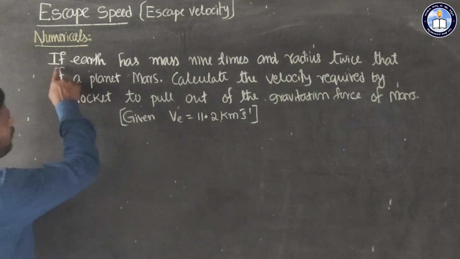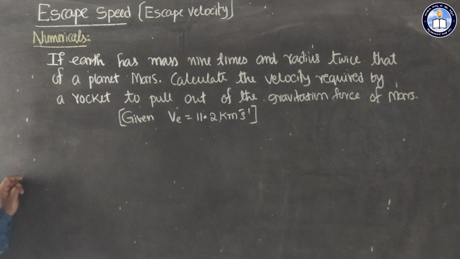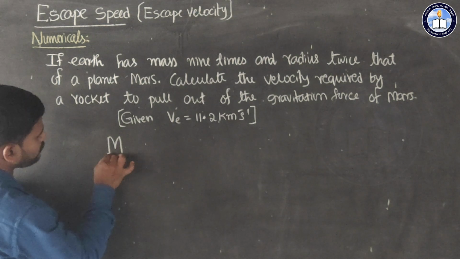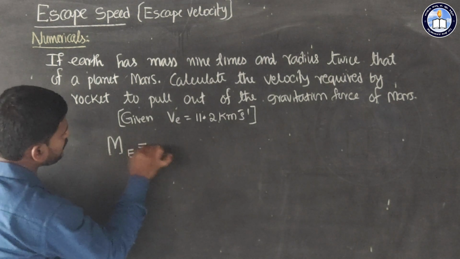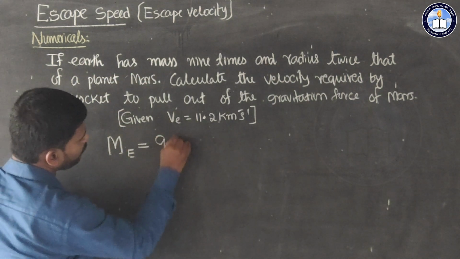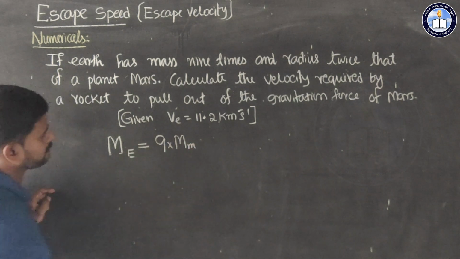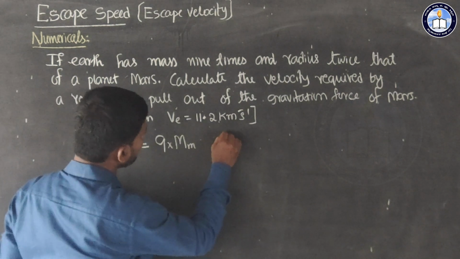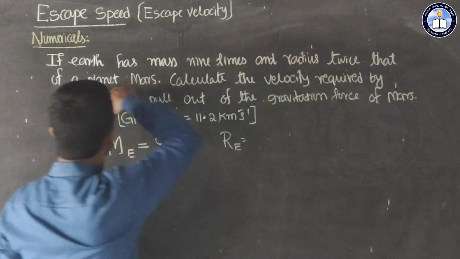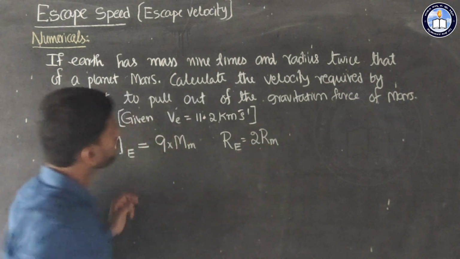So first observe the statement: Earth has mass 9 times and radius twice that of planet Mars. So here I will consider capital M_e as the mass of Earth, which is 9 times the mass of Mars, m_m. The radius of Earth is twice the radius of Mars, so 2 r_m.